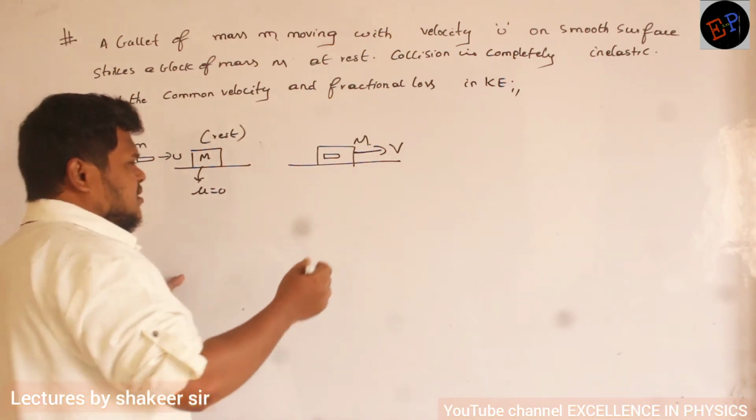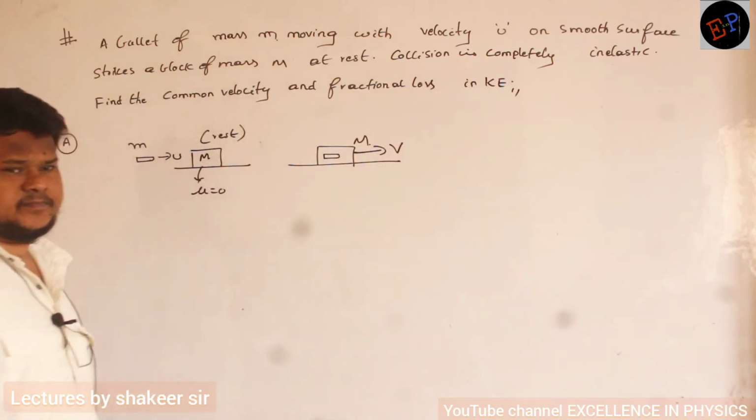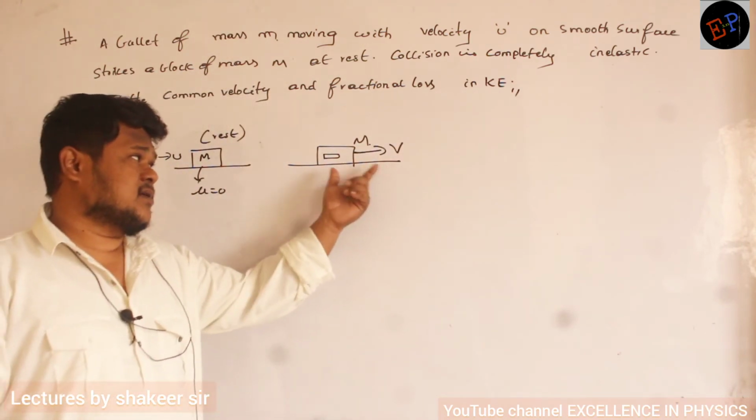Everybody, can you say, how can I calculate the final velocity? Final common velocity, how can I calculate?